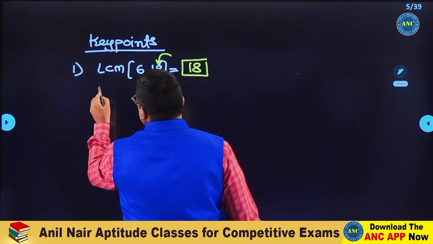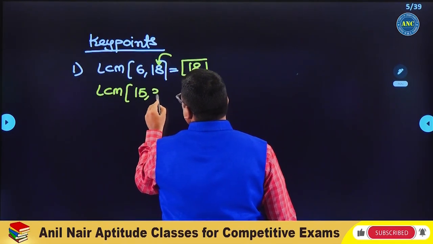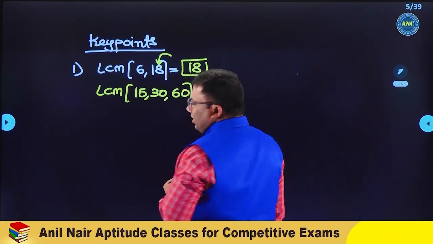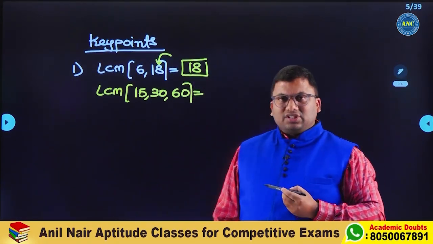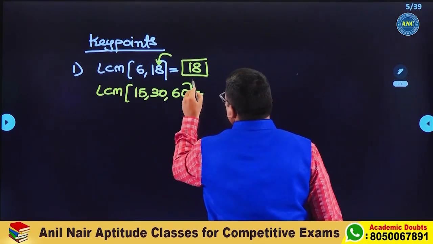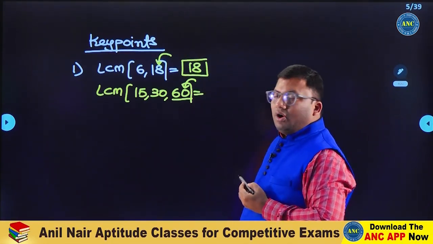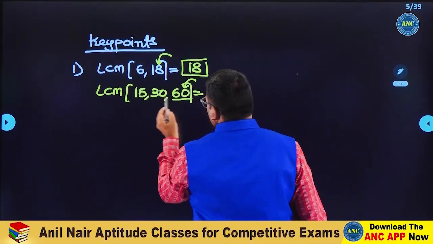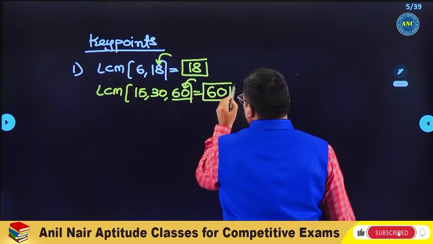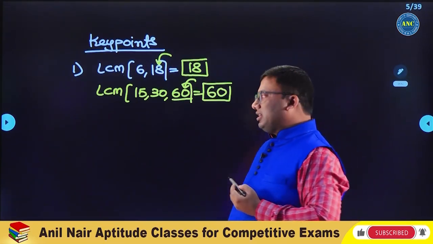Second, one more example. You will not get a single doubt in my class if you follow it step by step. 15, 30, 60. LCM of 15, 30, 60. Step number 1: whenever we are finding LCM, our focus is on the largest number. Check whether the largest number is divisible by all the other numbers. 60 is 15 fours are 60. 60 is 30 twos are 60. So the largest number will be the LCM. This is the basic, primitive way of asking for the LCM.